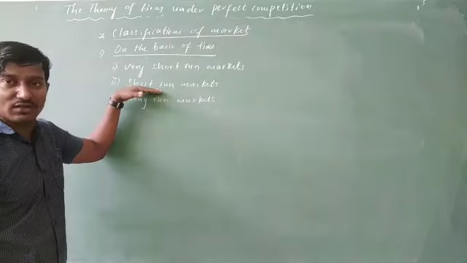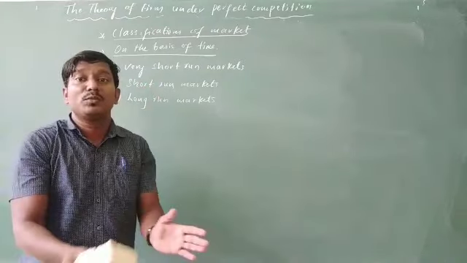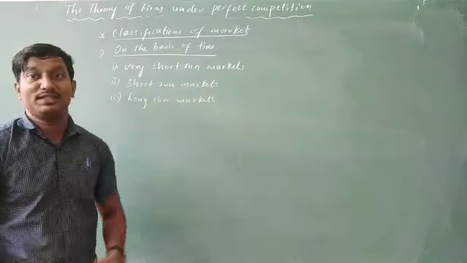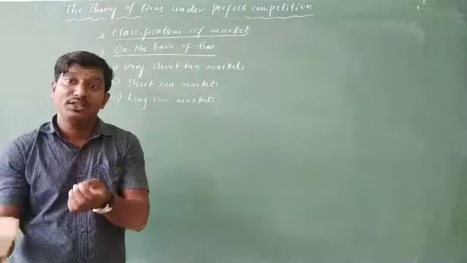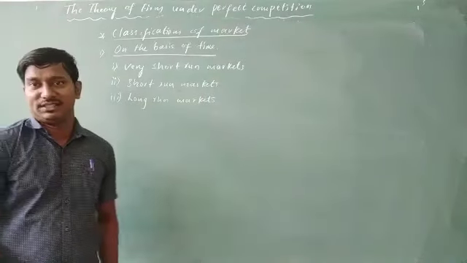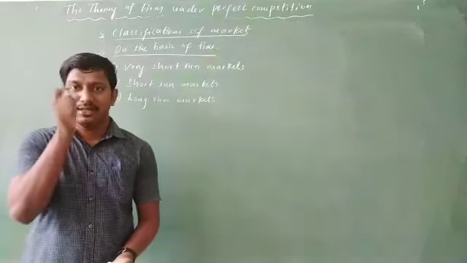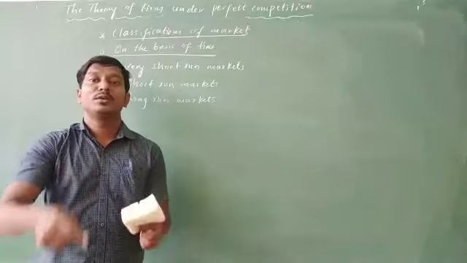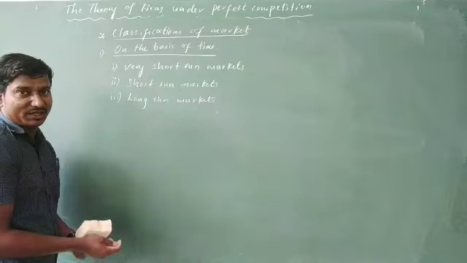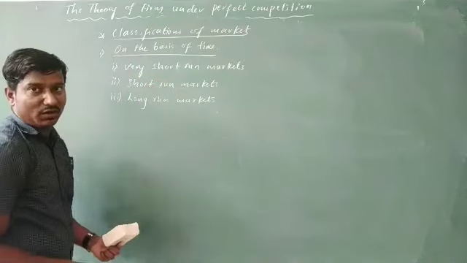Short run is over and above 1 year and below 5 years, where market activities take place between 1 and 5 years. And long term is above 5 years, where marketing activities take place over and above 5 years, and we call it long-term markets. This is on the basis of time.